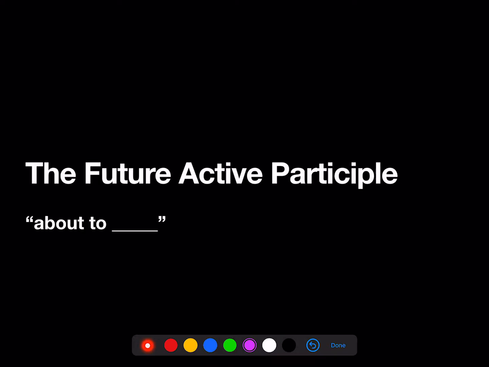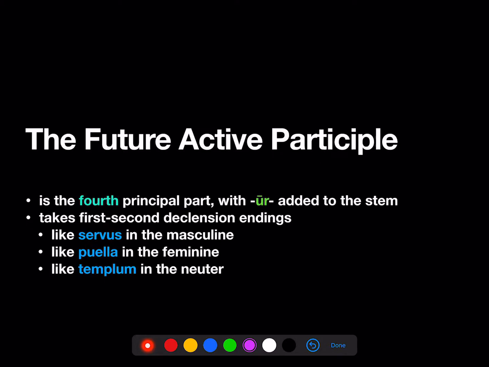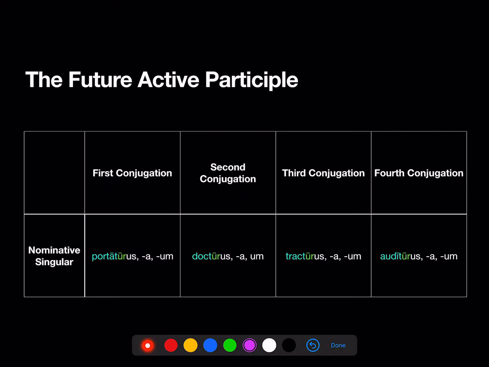The future active participle, about to blank. Now, the future active participle is the fourth principal part that we just saw, the perfect passive participle, but with a UR added to the stem. Like the perfect passive participle, it takes first and second declension endings like servus in the masculine, like puella in the feminine, like templum in the neuter.